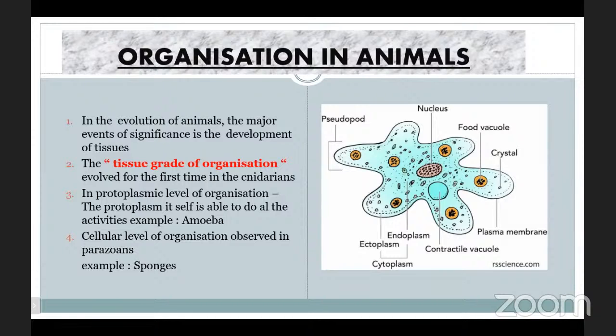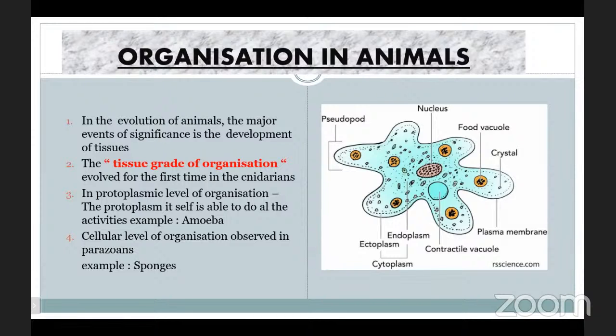Here, the protozoans are made up of only a single cell. Those are known as unicellular, but multicellular organisms, which start from the poriferans, we are giving the name metazoans. Meta means the organisms which consist of more number of cells. But in case of poriferans, we are giving the term parazoans.